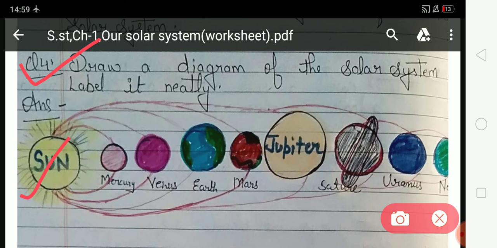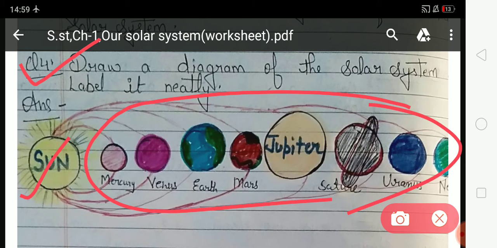It has its own heat and light, and these are the 8 planets. Planets are round bodies that travel around a star. They are usually made of rocks or gases. Unlike stars, they do not have heat or light of their own. They get heat and light from the star they move around.